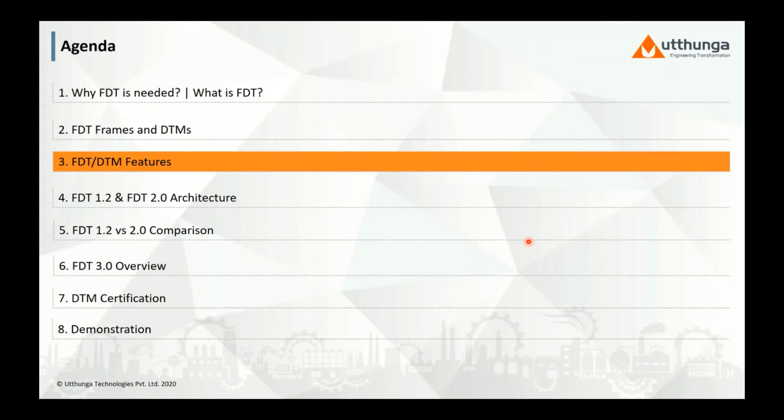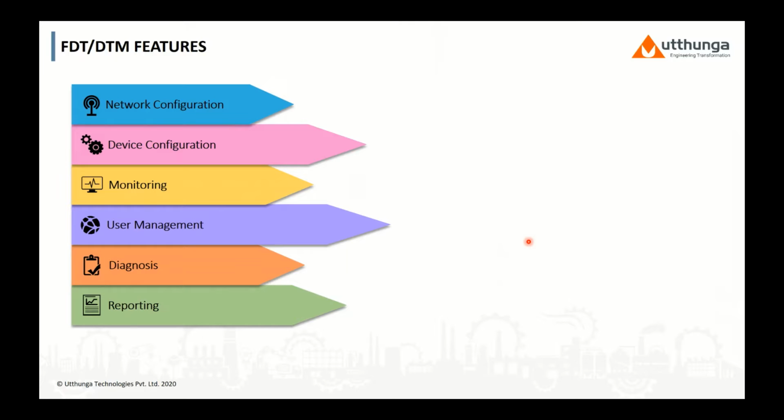So let us get into the features of the DTM. FTT supports more than just the configuration or parameterization of the devices. The FTT has much more than this. FTT offers functions for automatic detection of the field devices connected to the bus as part of the network configuration. Through a communication DTM, all the connected devices in the topology can be identified as part of the scanning. During the network scanning, it is possible to set the fieldbus addresses of the identified devices as well.